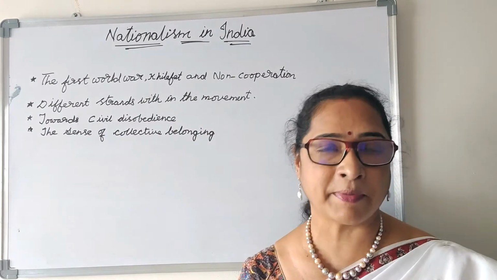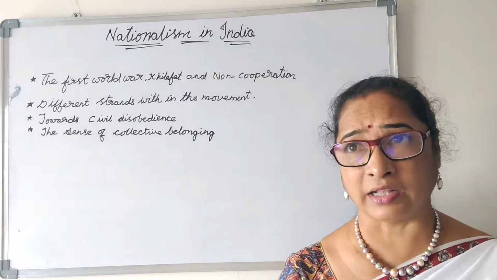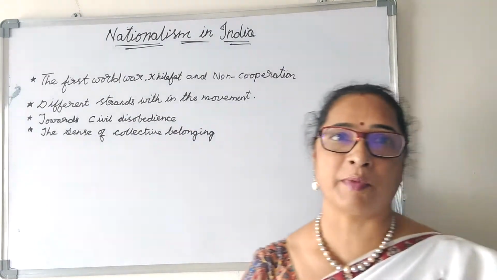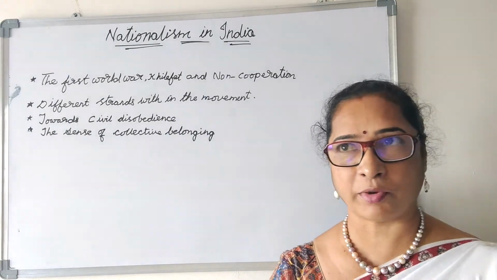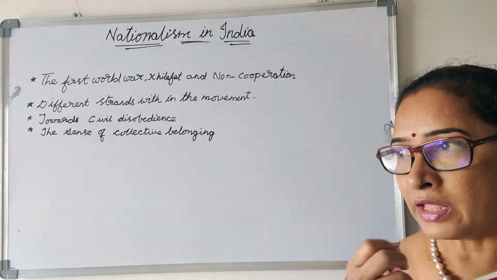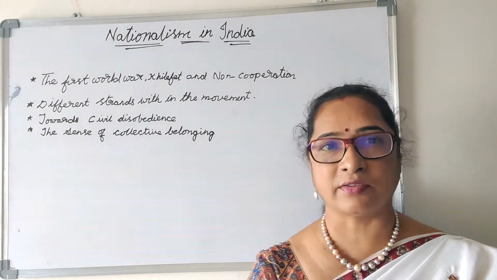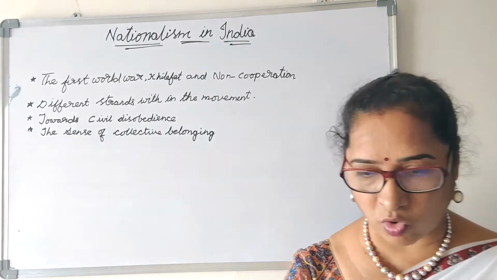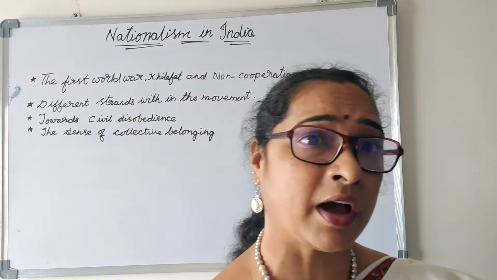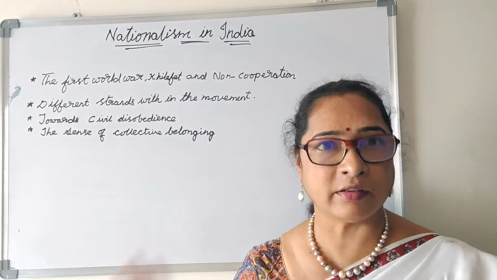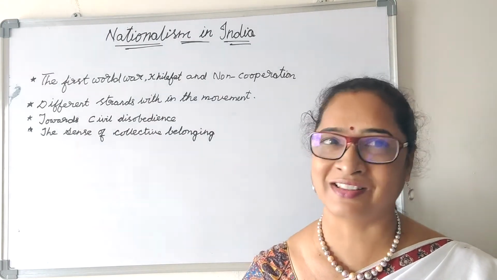When the imperial government tried to suppress, Gandhiji led the Civil Disobedience Movement. What is the Civil Disobedience Movement? It is a non-cooperation movement only. On 11th March, Gandhiji started with 78 volunteers. This Civil Disobedience Movement is also famously known as the Dandi March or the Salt March.